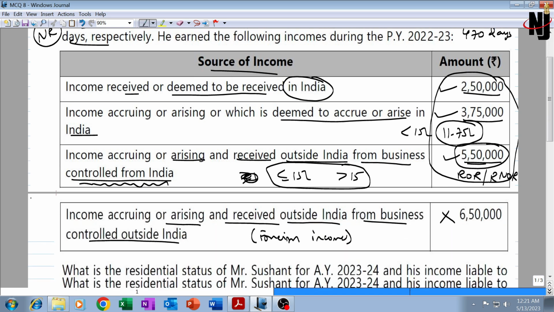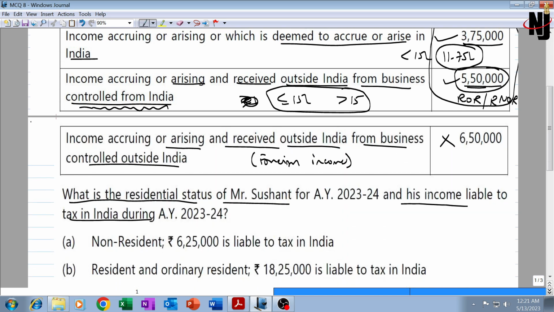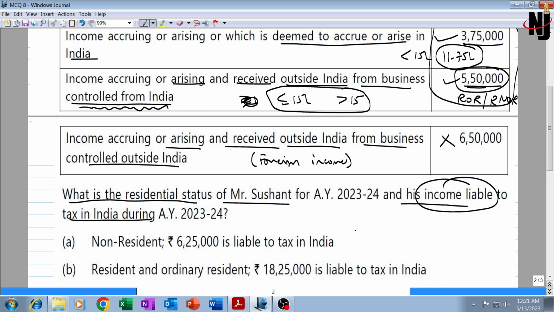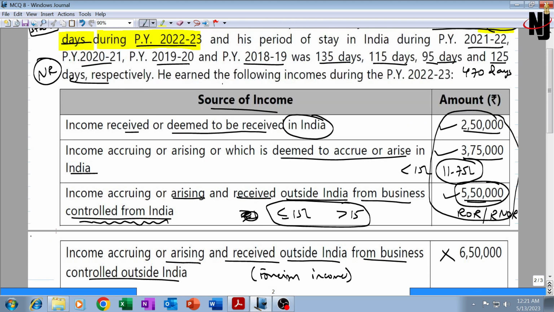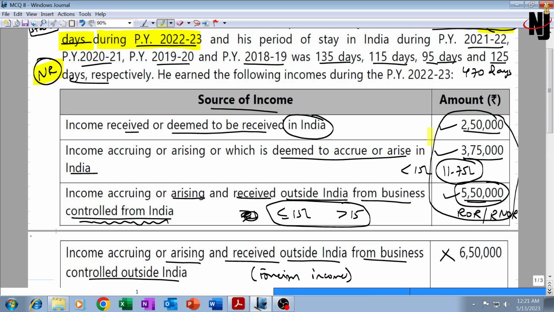Second part of the question is asking us how much of his income will be taxable in India, income liable to tax. The income liable to tax here would mean only those incomes, since he is non-resident, that are accruing, arising or deemed to be accruing, arising or received in India. So whatever is received in India, 2 lakh 50, and deemed to accrue or arise in India, 375, these two incomes will be taxable. 5 lakh 50,000 is foreign income.